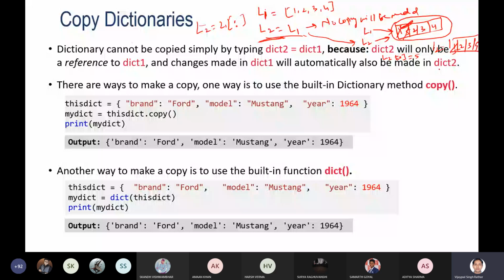So you can utilize this copy method that will make a separate copy. This is a built-in method, so you can directly utilize dict.copy. In that case, a copy of that dictionary will be created, or separate memory will be created where all these values are stored, and then the reference of this new memory will be assigned to my dictionary. And then if you print, the new value will be printed.